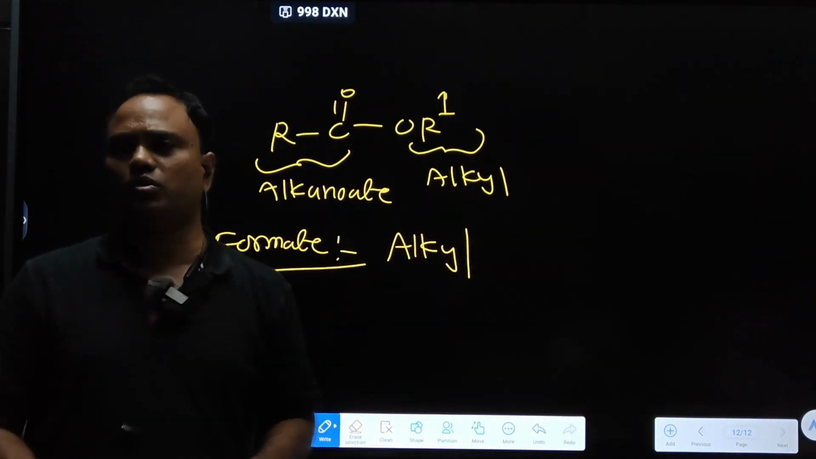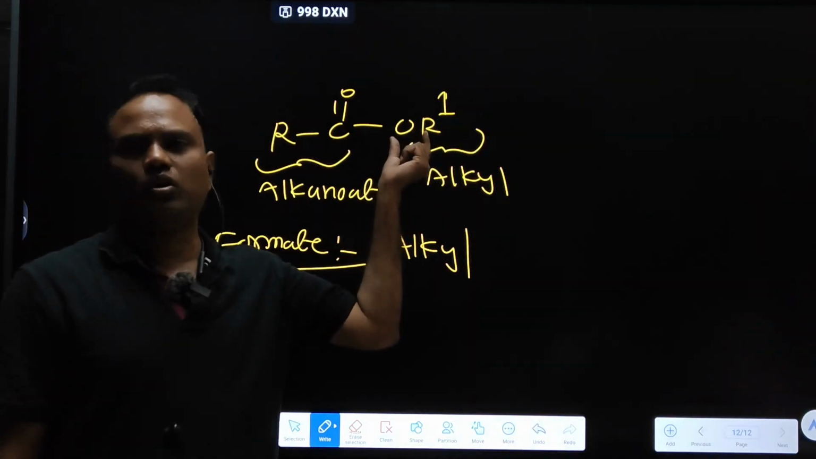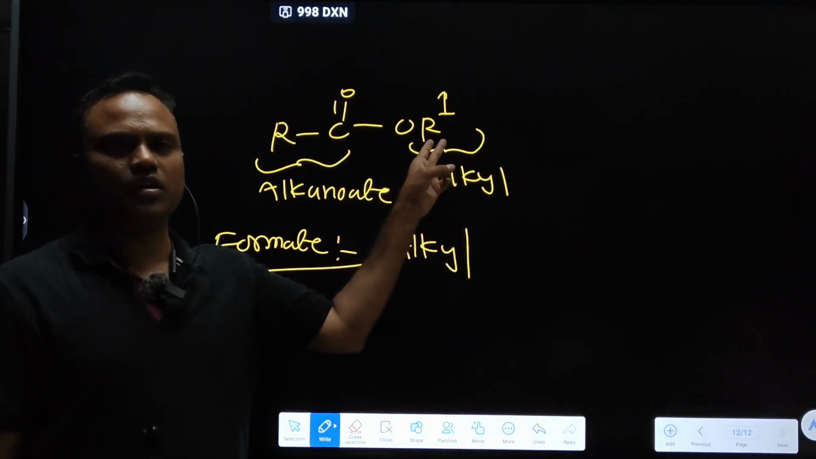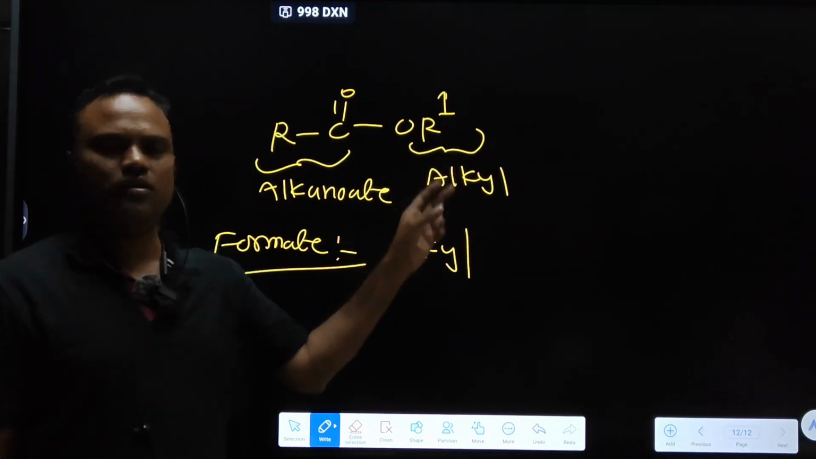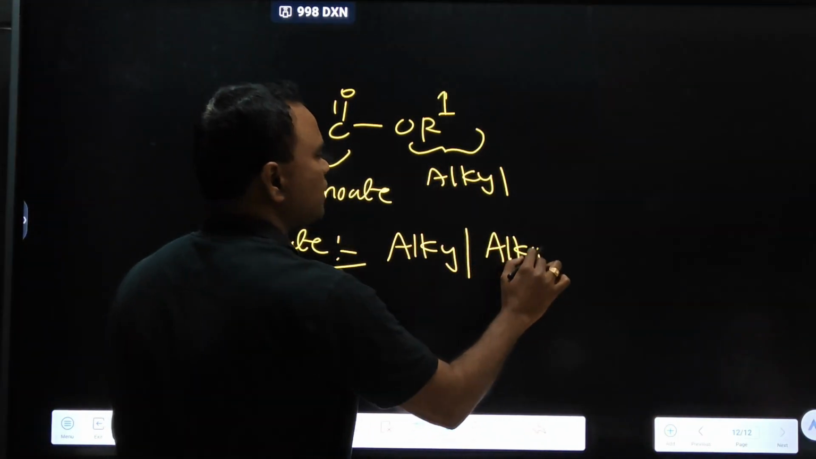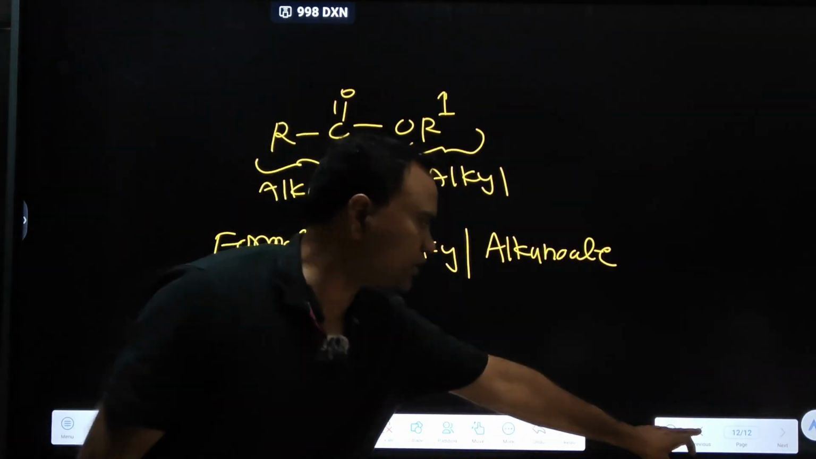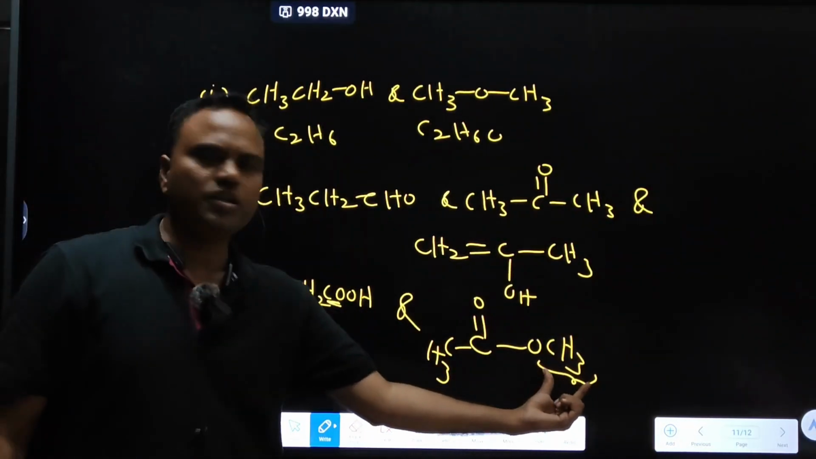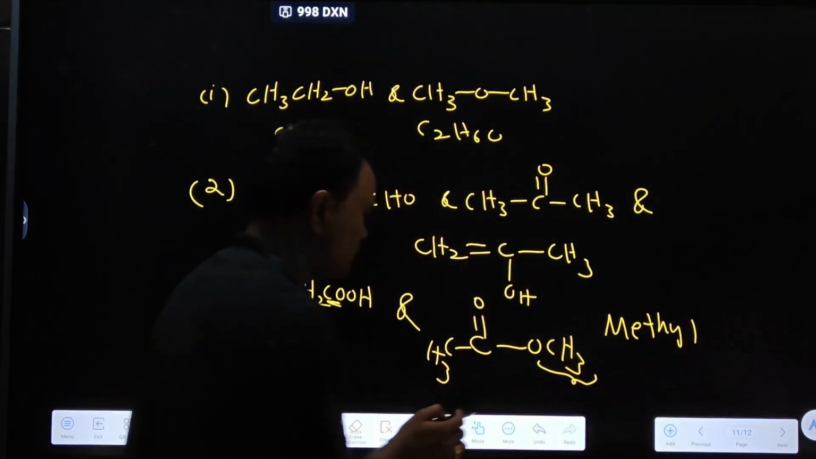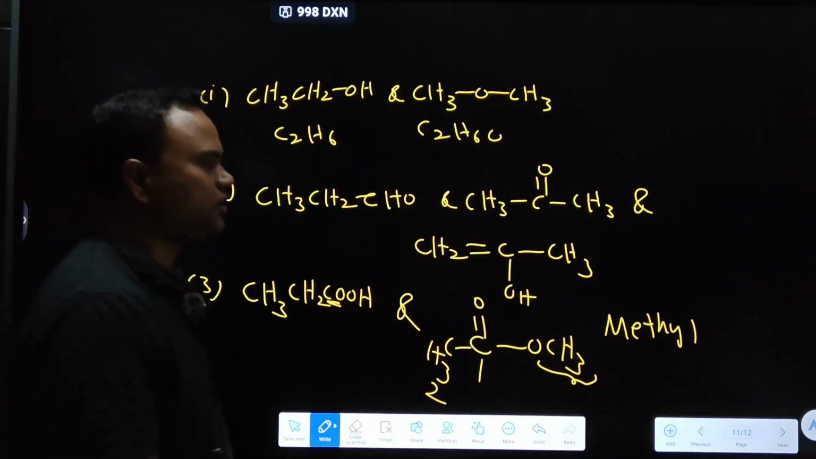What is the alkyl part? How to identify it? The alkyl part is the part which is attached to oxygen. So take it easily: if CH3 is present, methyl; if C2H5 is present, ethyl. This part is alkanoate. So first alkyl will come, after that alkanoate. Look at this: CH3 is methyl. Here how many carbons are there? 2 carbons, ethanoate. Methyl ethanoate.